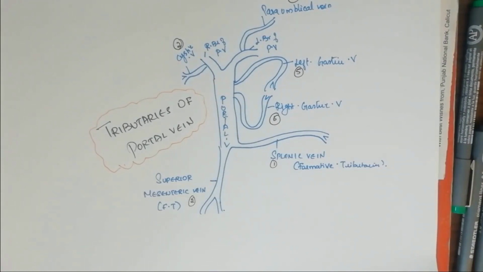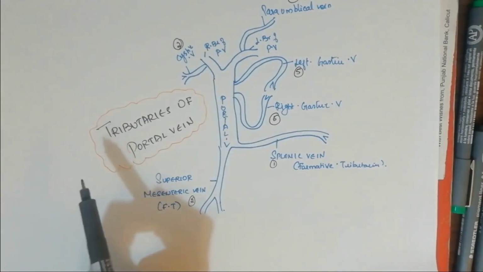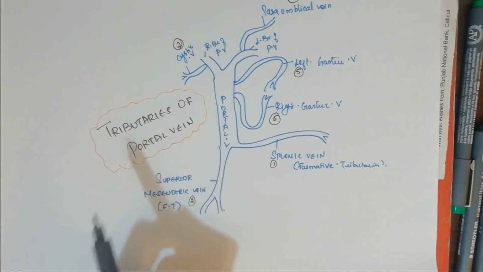So this is another tributary. So we have got two formative tributaries and two tributaries draining into the branches of portal vein, and then two more tributaries draining directly into the trunk of portal vein, that is the left gastric vein and right gastric vein.